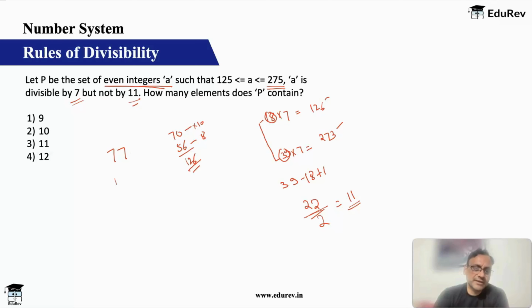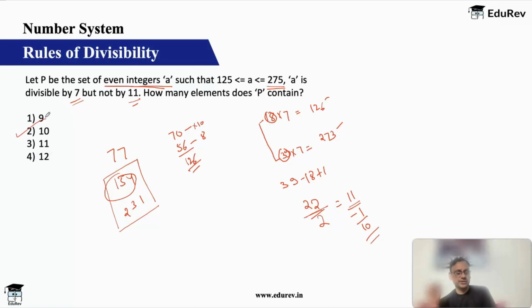We have 77, we have 154, then you'll have 154 plus 77, which is 231, and the next one will be beyond 275. So basically I am getting two numbers, out of which one is even. So I'll subtract that one. So I get 10 numbers which satisfy the condition. So my answer is the second choice.